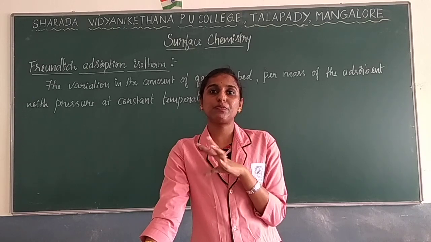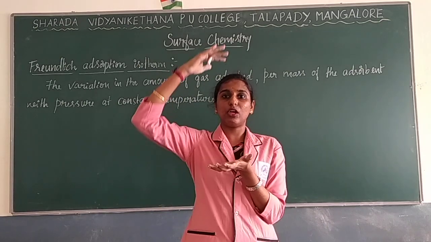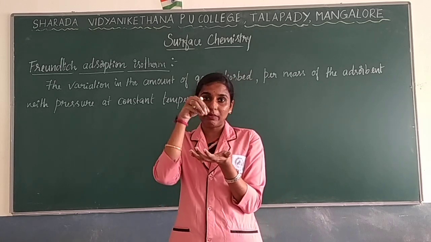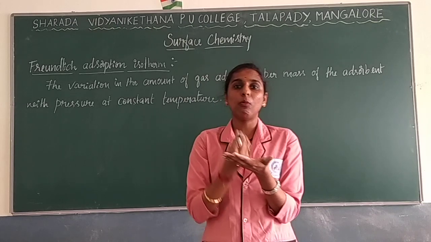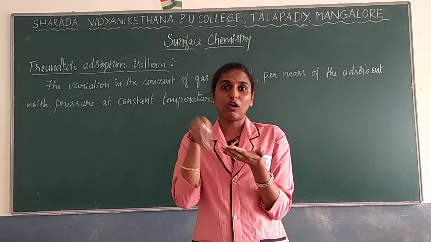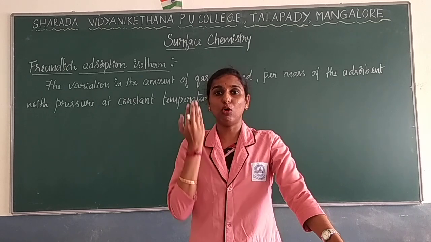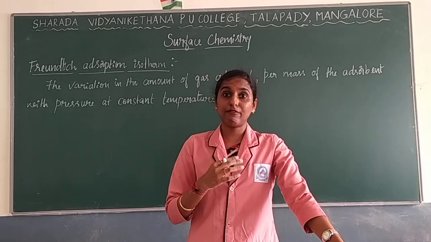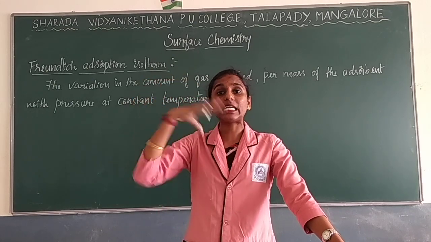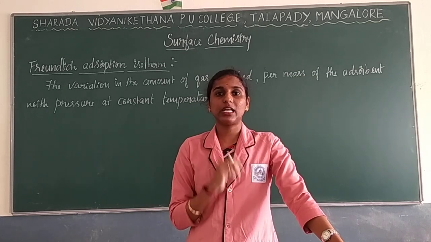Why is it a reversible process? Because as you increase the pressure, if you take a container where gases are present, the amount of adsorbate adsorbed on the adsorbent will become more. The concentration of adsorbed molecules on the surface will be more. So if you increase the pressure, adsorption will be more. To reverse the process, you are supposed to remove the pressure, in the sense, decrease the pressure. When you decrease the pressure, the process takes place in reverse order. That is physisorption.